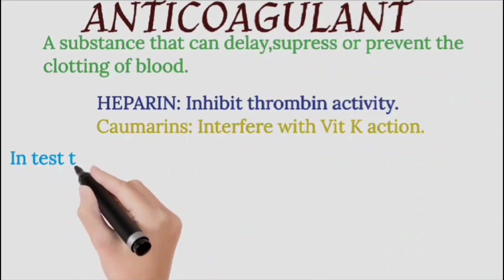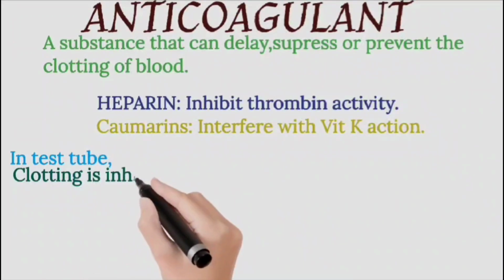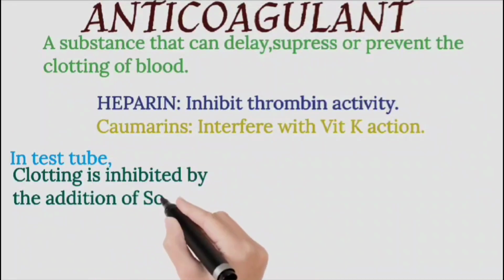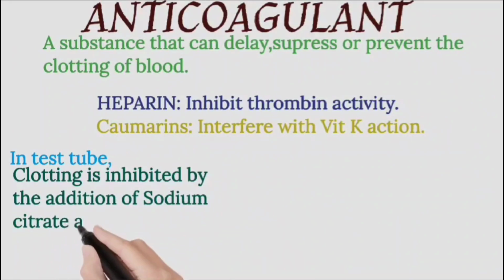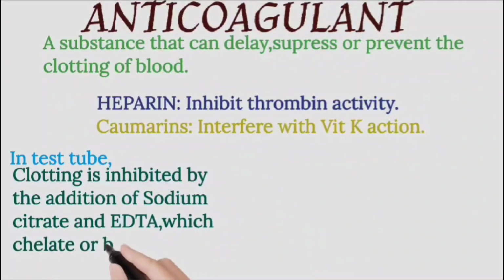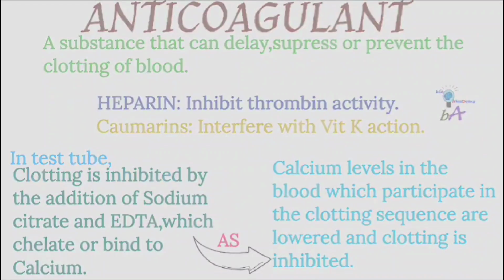In vitro, clotting is inhibited by the addition of sodium citrate and EDTA, or ethylenediaminetetraacetic acid, which is a chelating agent that chelates or binds calcium. And we know that calcium plays a very important role in clotting, so these chemicals prevent blood clotting.